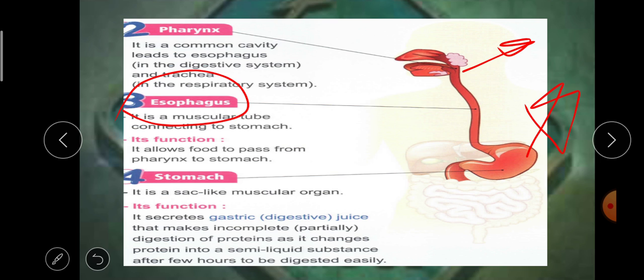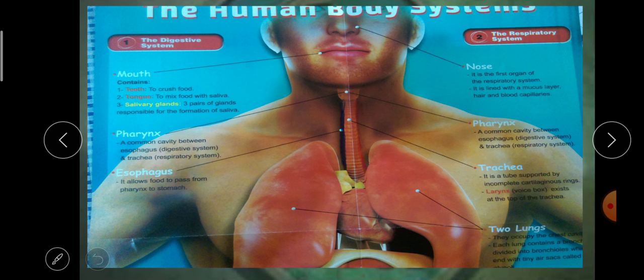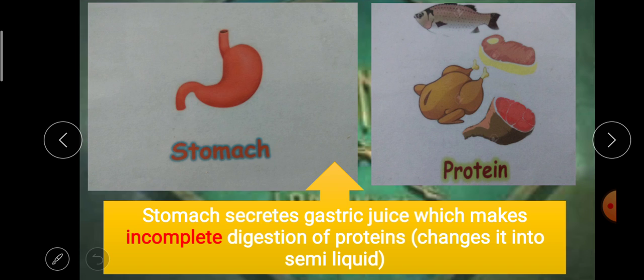Let's start with the stomach. You see the stomach is like a bag, so it is called a sac-like muscular organ. Also it is made of muscles. So the stomach is made of muscle, so it is called a muscular sac organ.